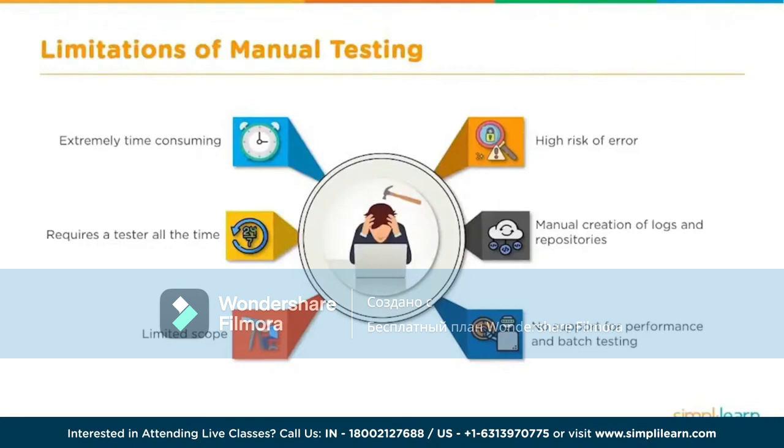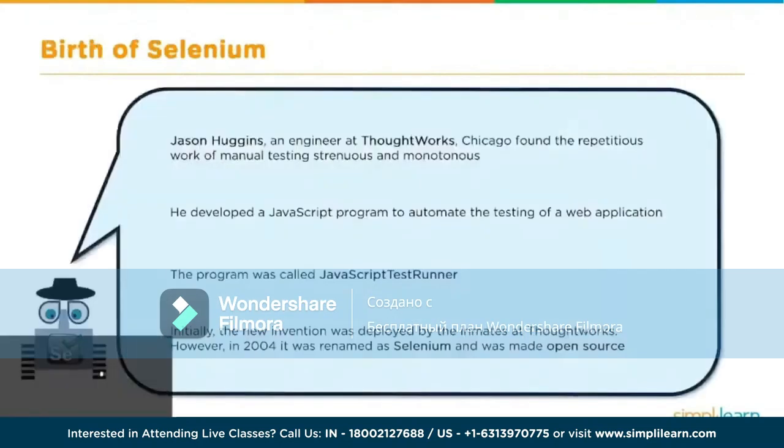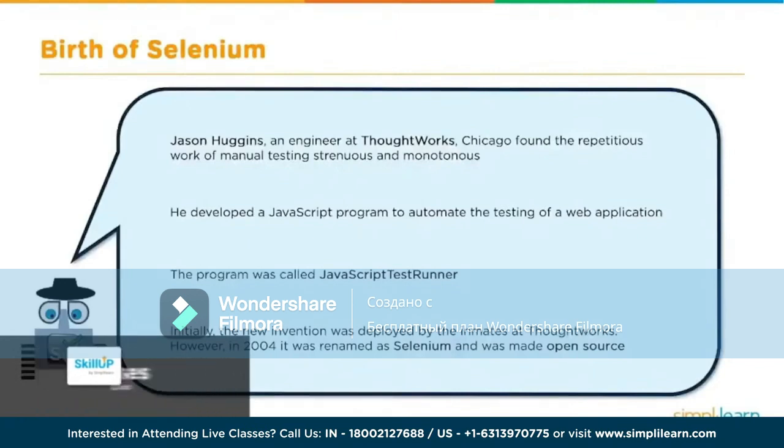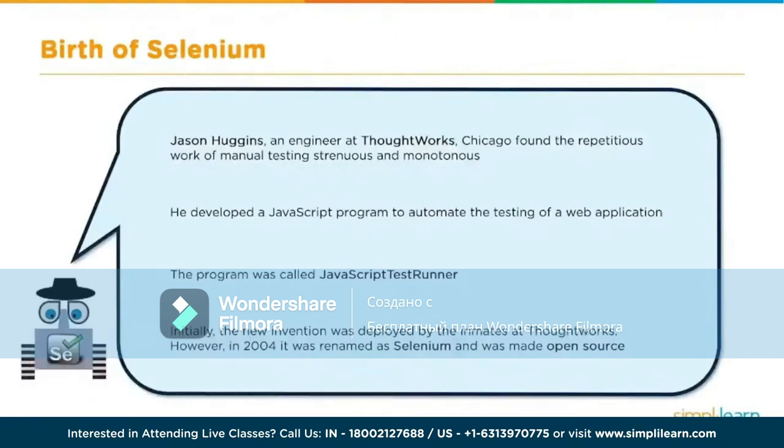So there are many tools available in the market today for automation. One such tool is Selenium. Birth of Selenium. Much before Selenium, there were various tools in the market, like say RFT and QTP, just to name a few popular ones. Selenium was introduced by a gentleman called Jason Huggins way back in 2004. He was an engineer at ThoughtWorks.